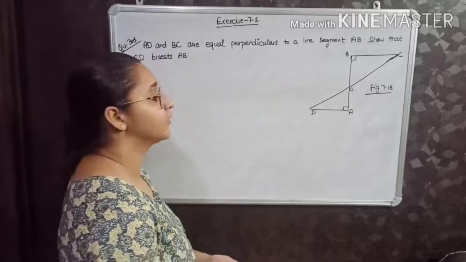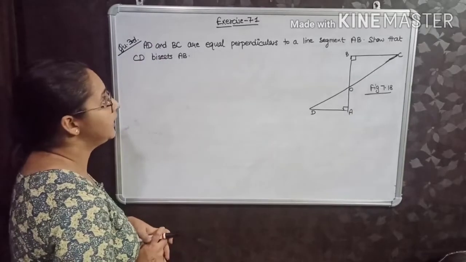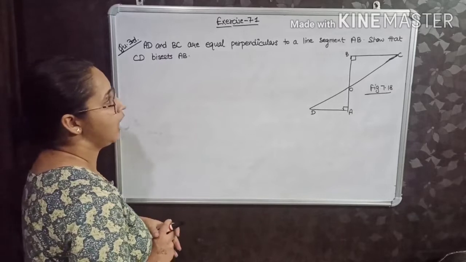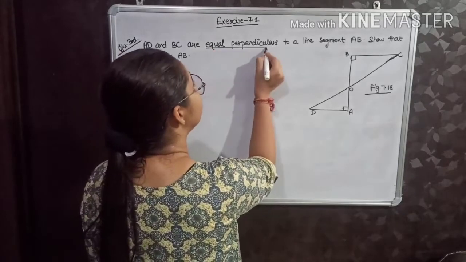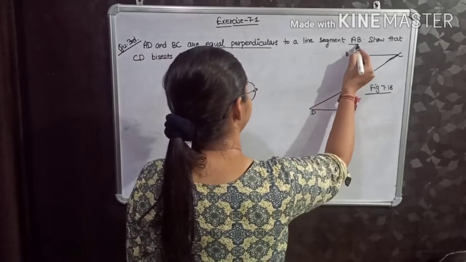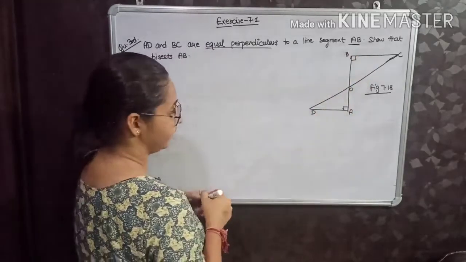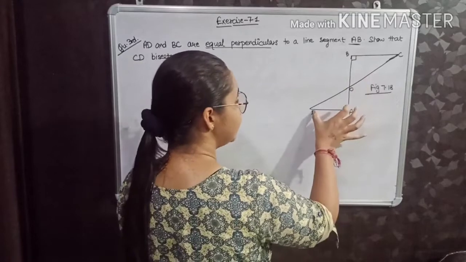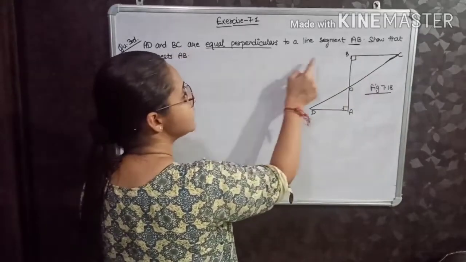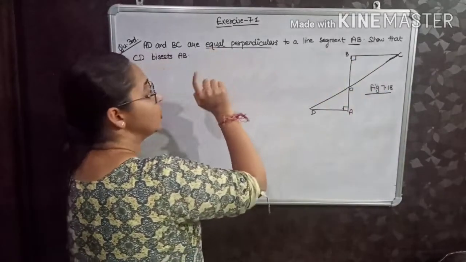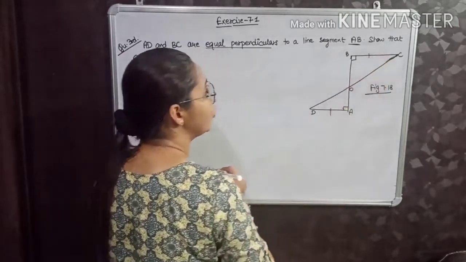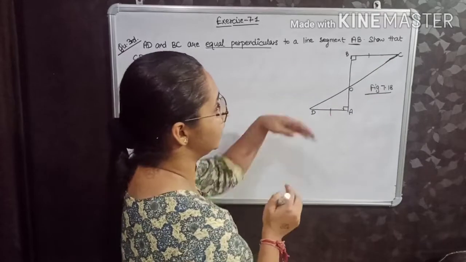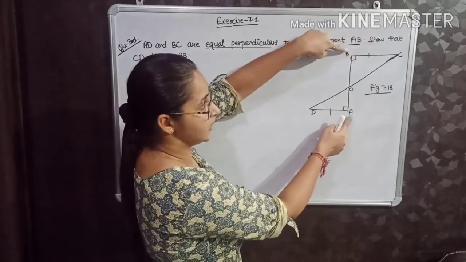Now see question number 3. Question 3 is: AD and BC are equal perpendiculars to a line segment AB. First of all, these are equal perpendiculars to a line segment AB. You have a line AB.